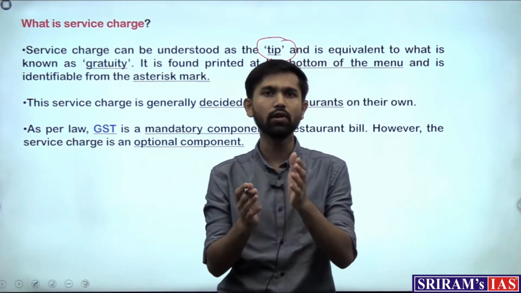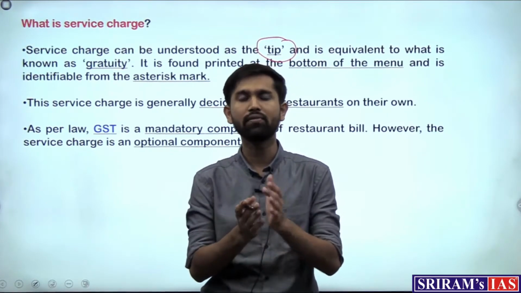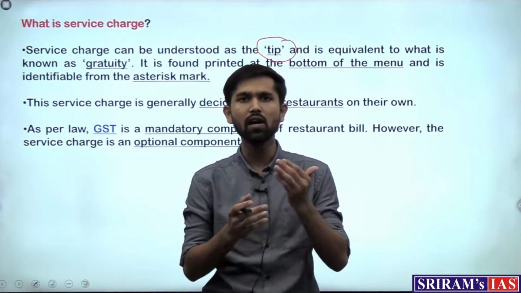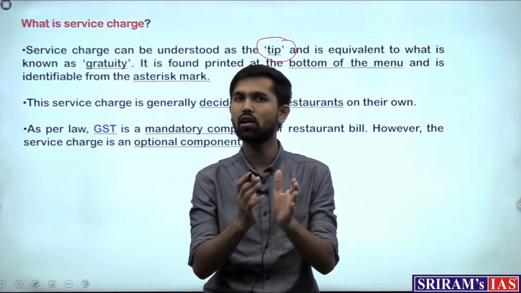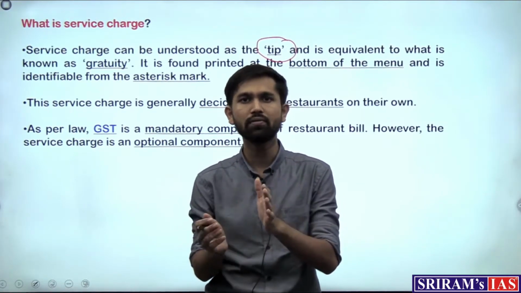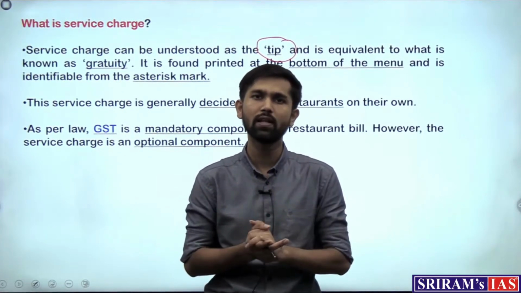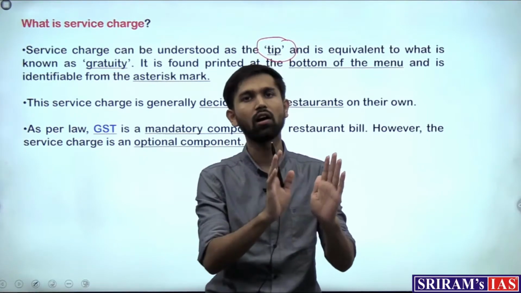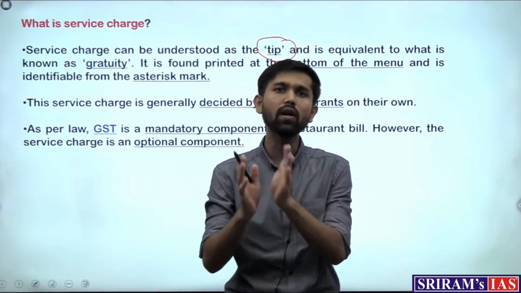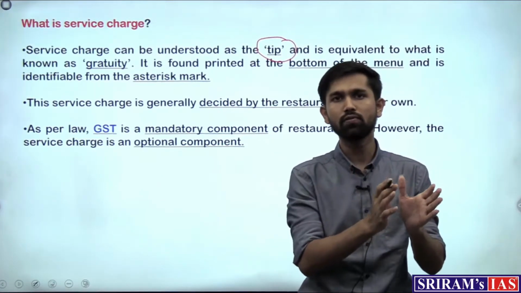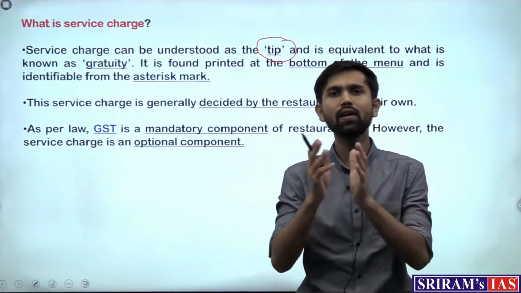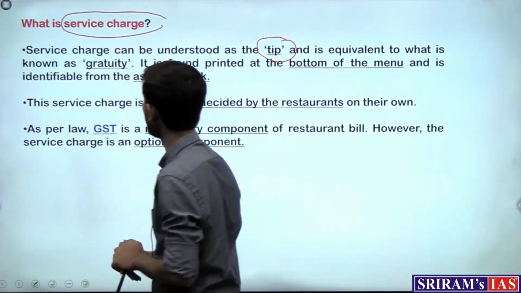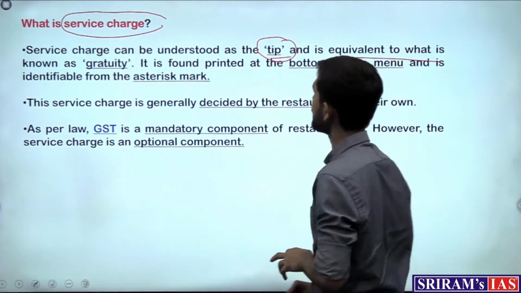So when we go to a restaurant and order any food item or beverage from the menu, apart from the price, that is the maximum retail price of that product, we pay the tax, that is now the GST, on that particular food and beverage. After we pay the amount for that product and the GST, the price of that product is, according to the law, fixed. Over and above the price of the food and beverage and the tax levied upon it, if some amount is added, it is known as the service charge. So it is the tip and is equivalent to what is known as gratuity.